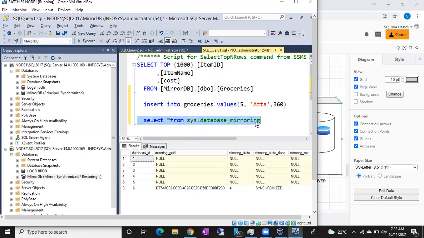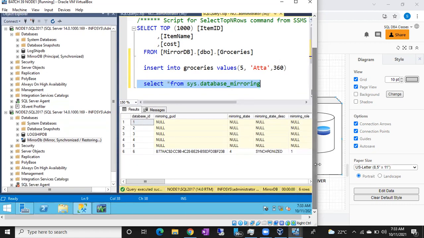Okay, so this is one table, guys: sys.database_mirroring. Let me check this one without sys.